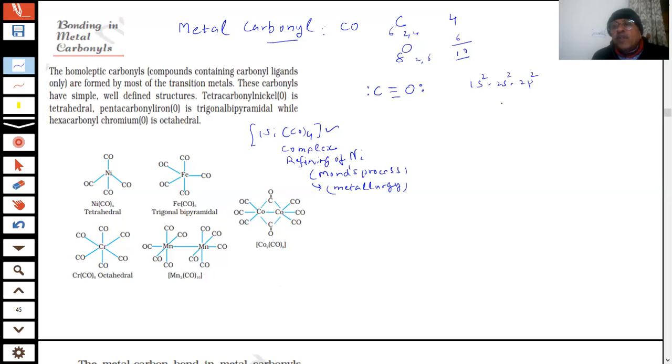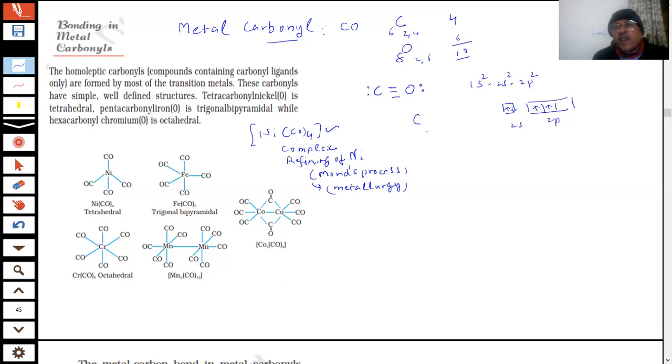So when you write carbon, then what does it have? 2s, 2p. So the carbon is going to give its lone pair of electrons to the nickel.